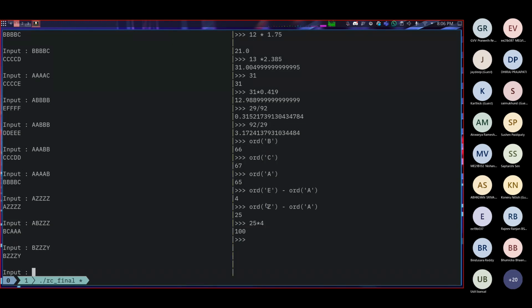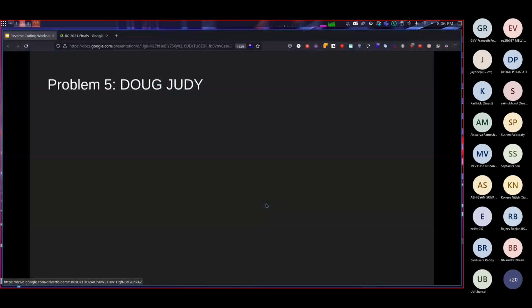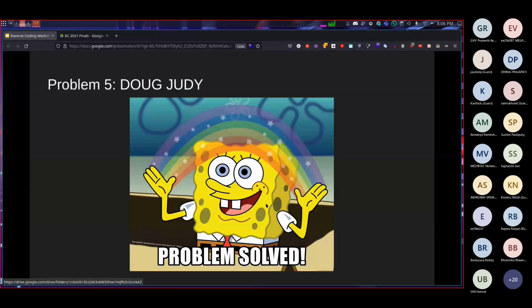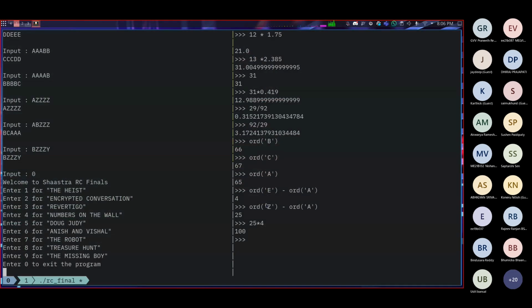Of course, now it's up to you to figure it out, right? This is more than enough to get you started, because in this session, you are supposed to figure stuff out, right? Yeah. So kind of problem solved, right? Basically, just figure out that you have to sum all the characters and then increment each of the characters by that. We have problem 6, which is Anish and Vishal.